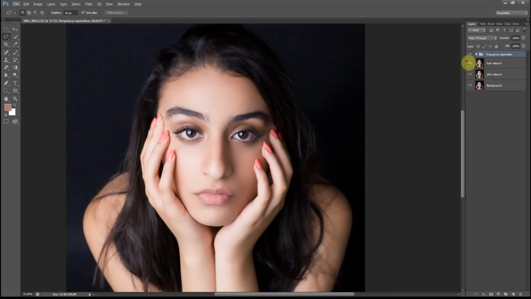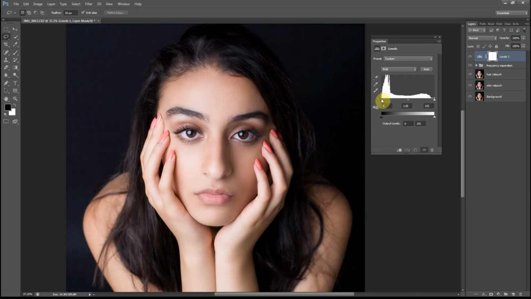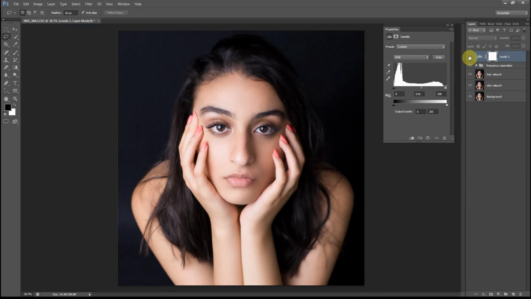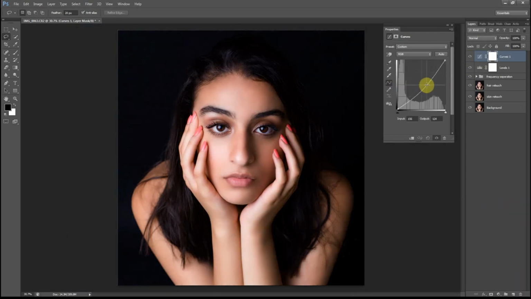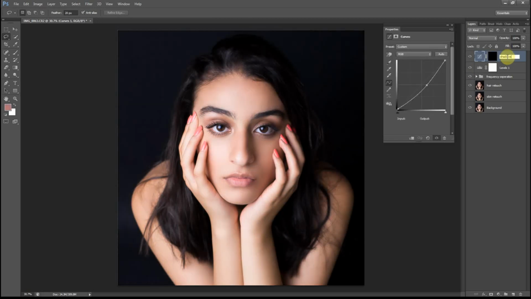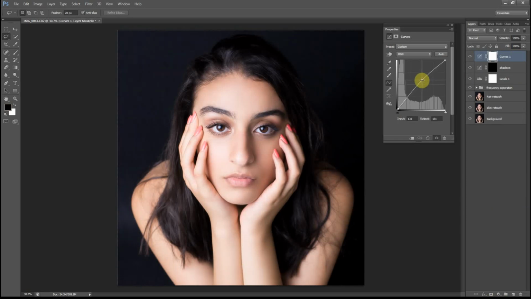And before, after. I am now going to add a levels adjustment layer to enhance the contrast of the portrait. Okay, that looks good. I'll now create another adjustment layer, which is a curves layer, and this is going to be for my shadows. I'm going to call that shadows, and I will create another curves layer. This is going to be for my highlights.